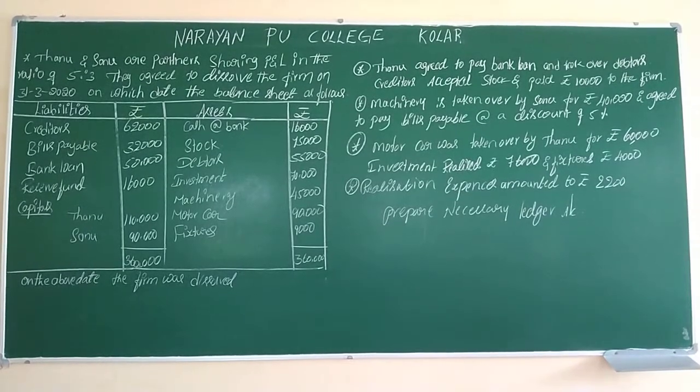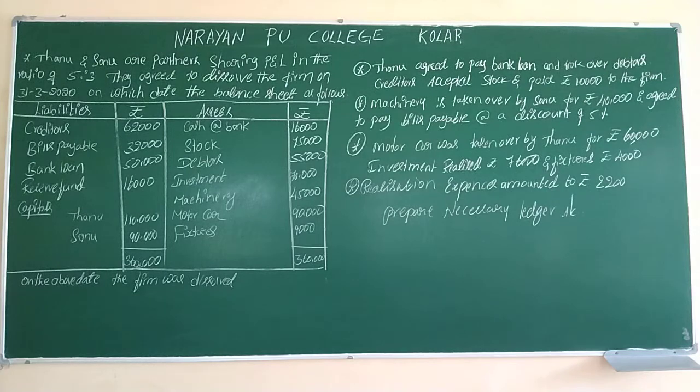So first we have to read the question, and here in this question all the new transactions are given. Tanu and Sonu are partners sharing profit and losses in the ratio of 5:3. They agreed to dissolve the firm on 31st March 2020, on which day the balance sheet is as follows. First we have to read the balance sheet. Liabilities and assets amounts are given. Under the liabilities side, creditors, bills payable, bank loan, reserve fund, and capitals of Tanu and Sonu are given.